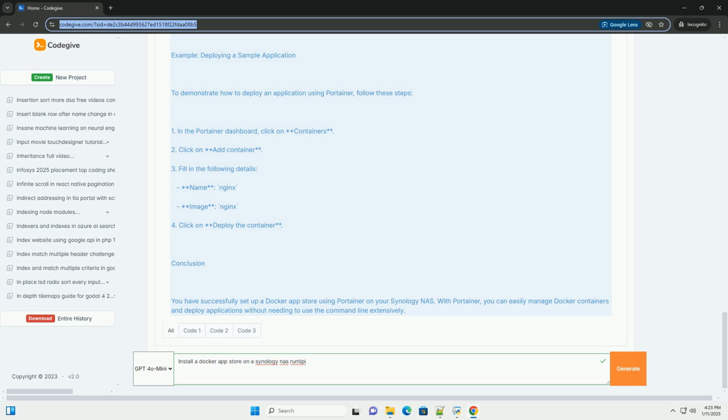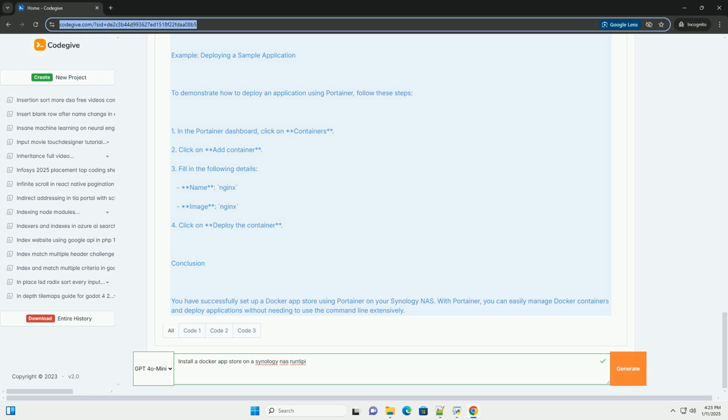Step 4. Start the Portainer container. 1. Find the Portainer container in the Container tab. 2. Select it, then click the Action button and choose Start. Step 5. Access Portainer web interface. 1. Open a web browser and go to http://your_nas_ip:9000. 2. You should see the Portainer setup screen.